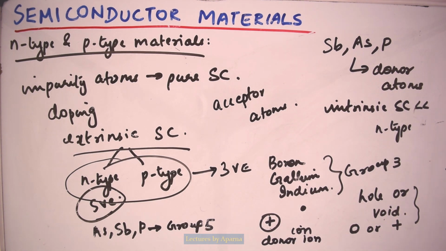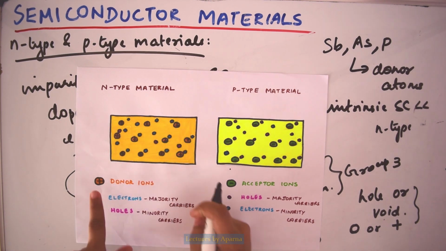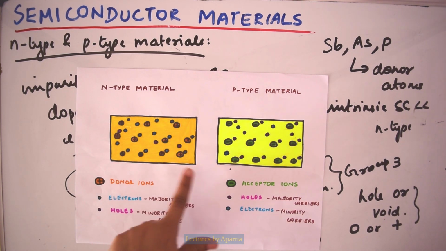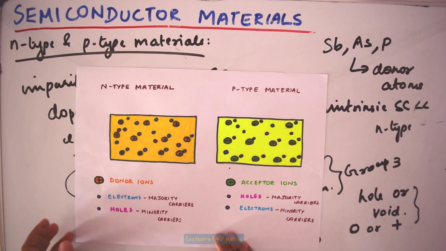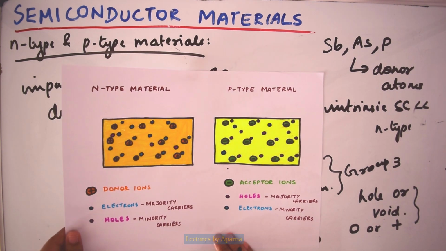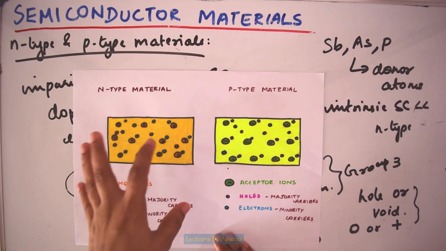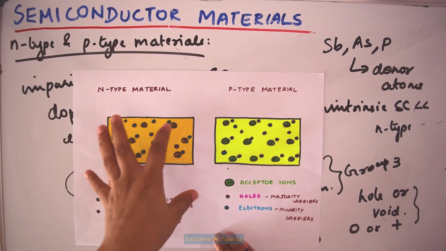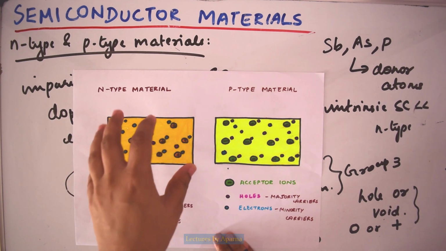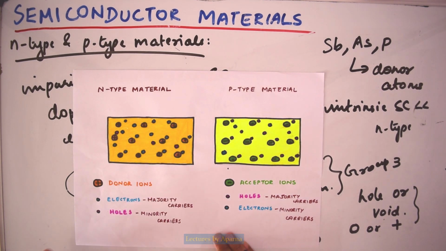The donor ions are represented by these positive charges, from which the electrons got separated. But the n-type semiconductor as a whole is electrically neutral because the total positive charges equal the total negative charges.